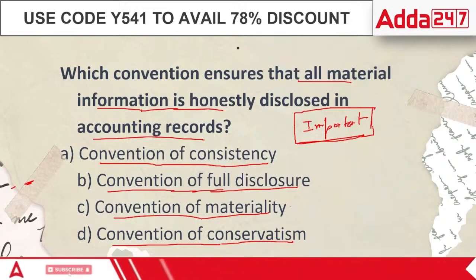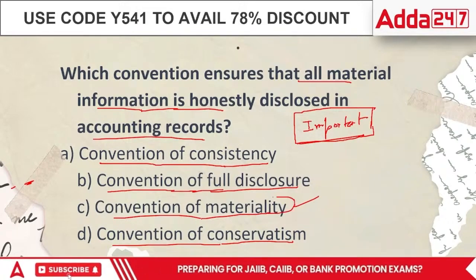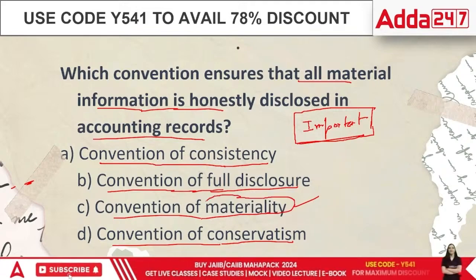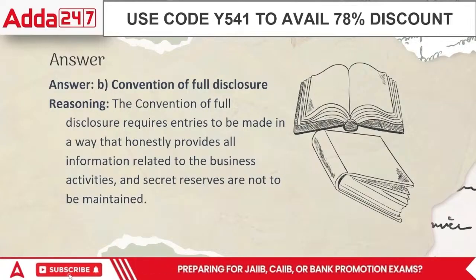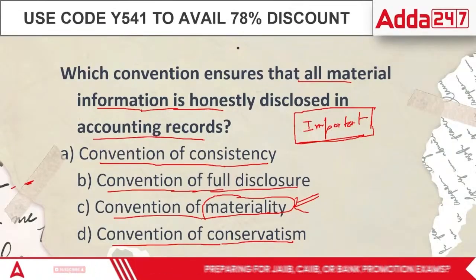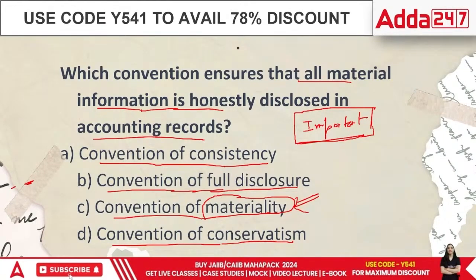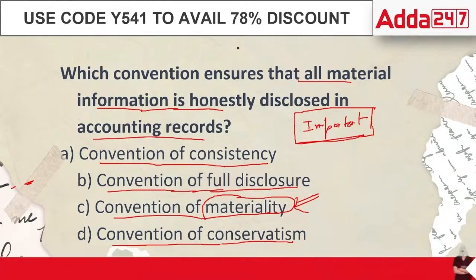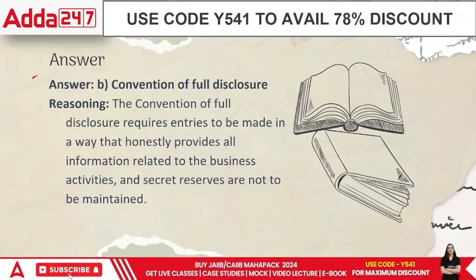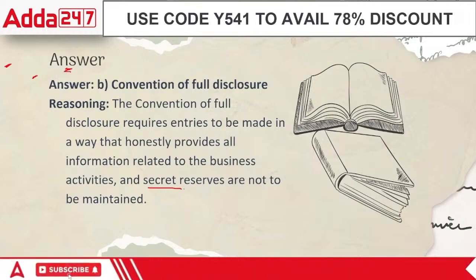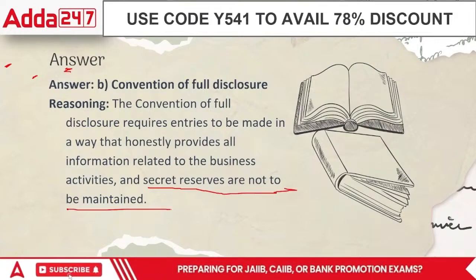convention of materiality. Materiality is stated as important. All the vital information is stated as per materiality only, everyone. When we talk about all material information, it is materiality. When we talk about all the information regarding accounting policies and everything, then we will talk about full disclosure, because full disclosure talks about everything. Now, there is one more point as well. This question has a little contradiction there.